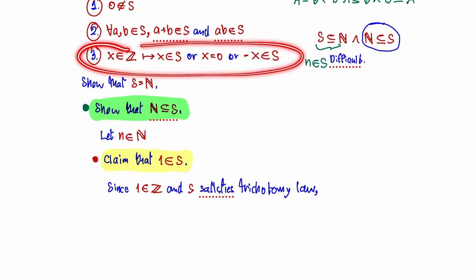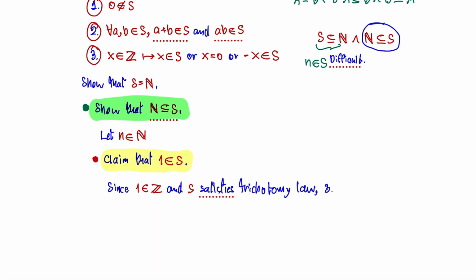The third law here. So from the third law, what do we have? The third law implies that 1 is in S, or minus 1 is in S. That's what happened. You can have 1 in S or minus 1 in S.